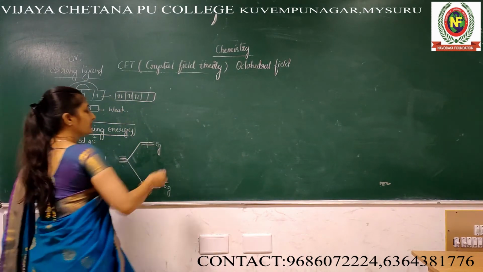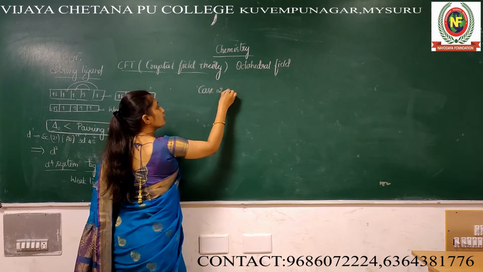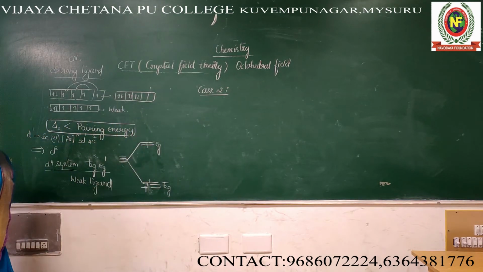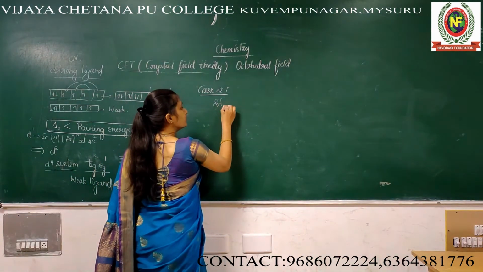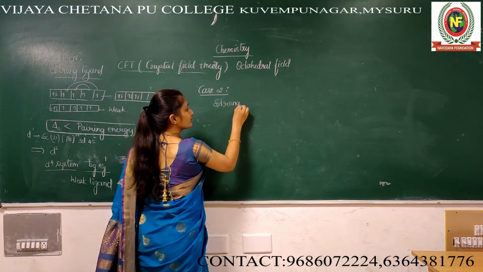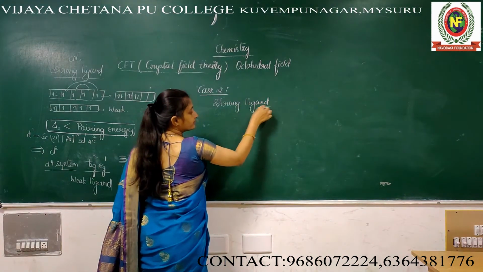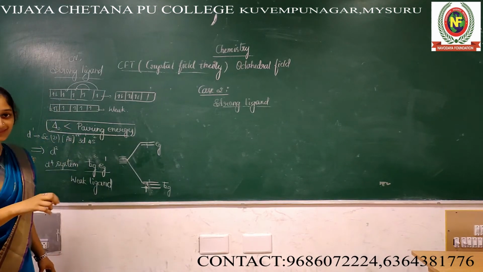Now, second case, case 2. What does the second case indicate? See, if strong field, strong ligand, if the ligand is too strong, then what happened?